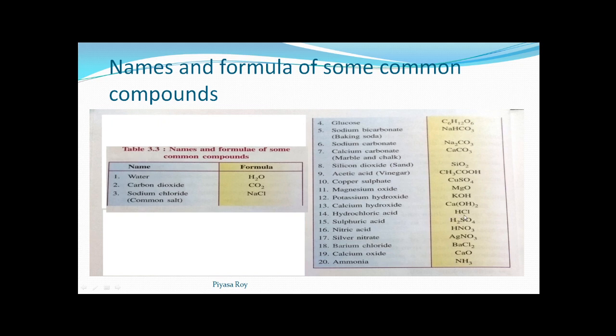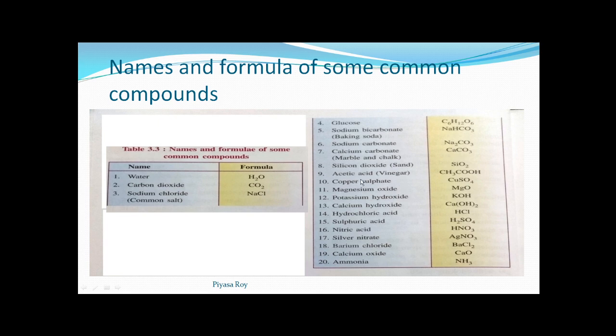Hydrochloric acid, HCl. Sulfuric acid, H2SO4. Nitric acid, HNO3. Silver nitrate, AgNO3, Ag is silver. Barium chloride, BaCl2. Calcium oxide, CaO. Ammonia is NH3. So these formulas you have to practice a lot, otherwise you can't memorize this.